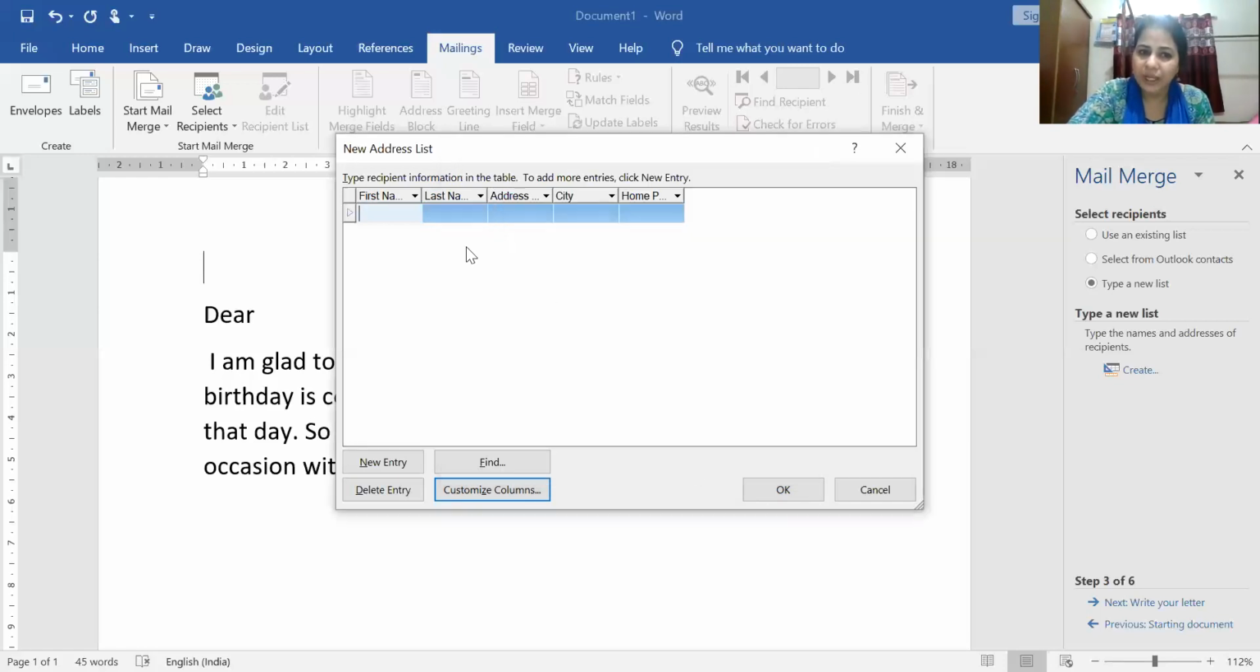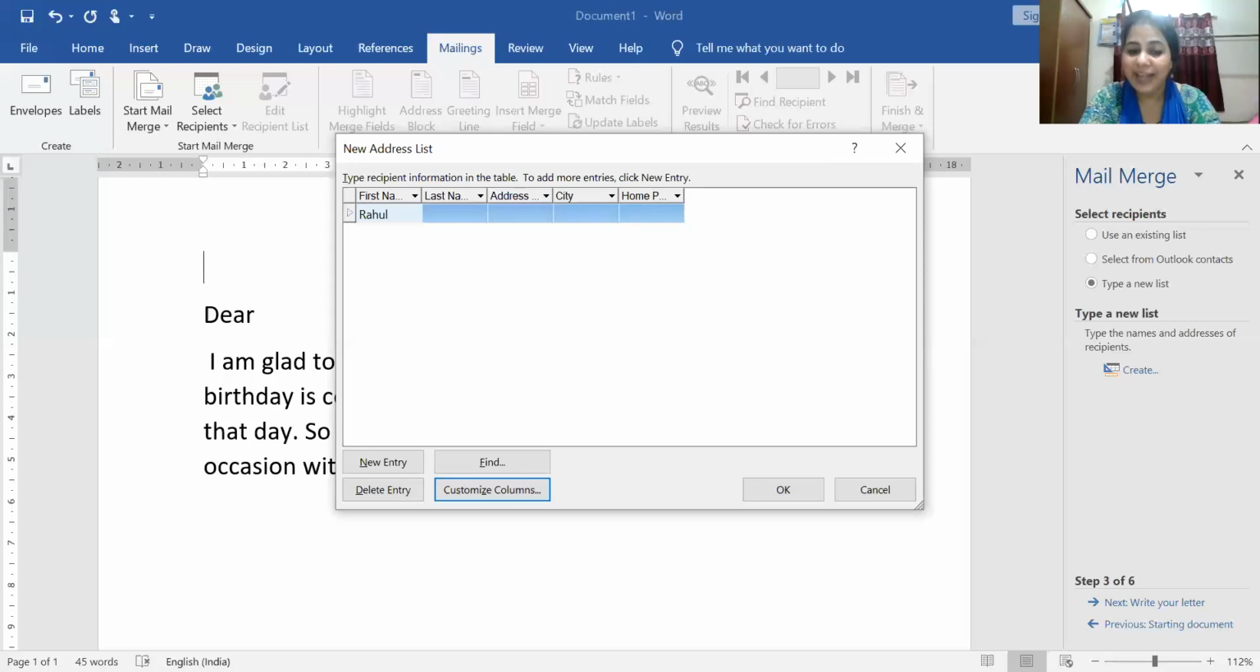Now once I click on OK, this much is coming up. Now I have to put the values, that is, create the record. I explained what a record is: when we give a value to the field, that becomes a record. Now for the first name, my friend's name is Rahul.